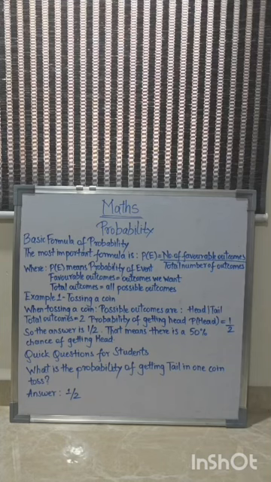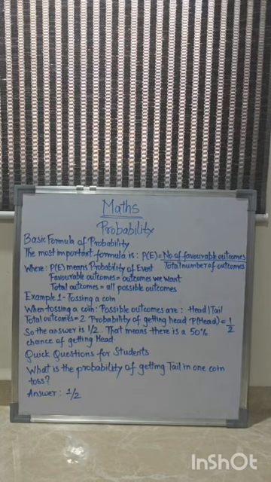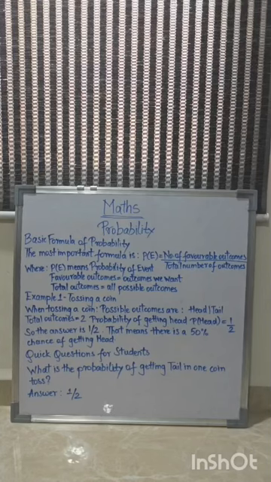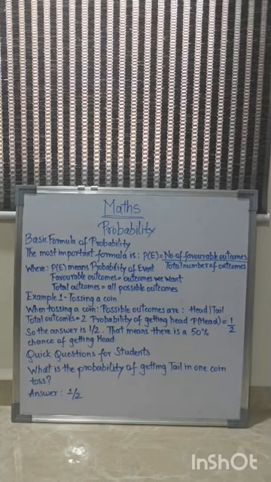Now there is a quick question for students. What is the probability of getting tail in one coin toss? The answer is 1 by 2. How many of you got it right? Please mention in the comments. I've already shown the answer, but okay.